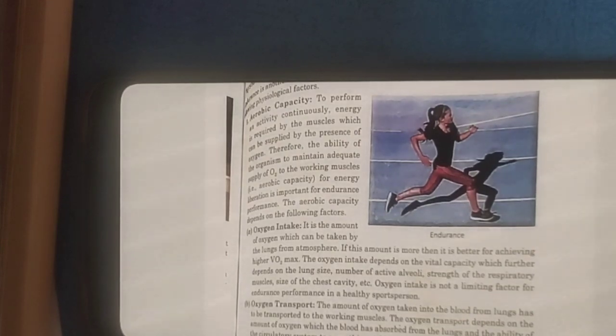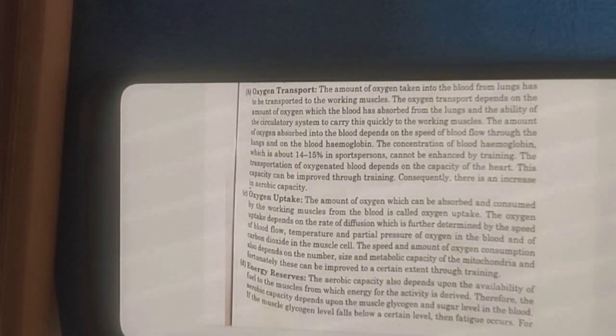Aerobic capacity depends on oxygen intake, that is the amount of oxygen taken by our lungs from the atmosphere. Oxygen transport, that is how the oxygen from our lungs is taken into the blood, and the percentage of hemoglobin is genetically determined, but the hemoglobin takes it to the muscles. Then oxygen uptake, how our muscles absorb and consume oxygen. The oxygen is consumed and absorbed by our working muscle, that is called oxygen uptake. It also depends on the speed of the blood flow, temperature and partial pressure of oxygen.